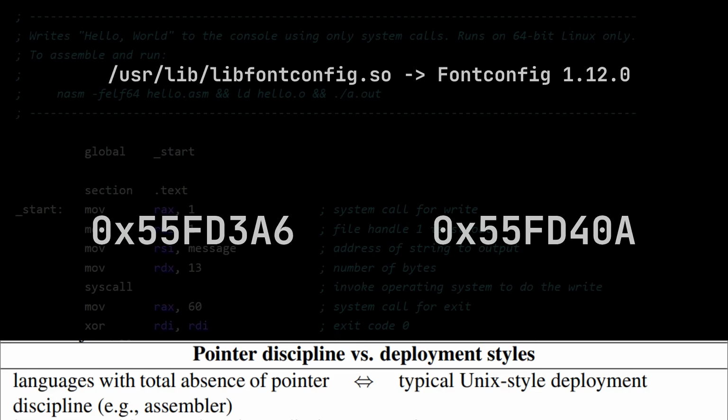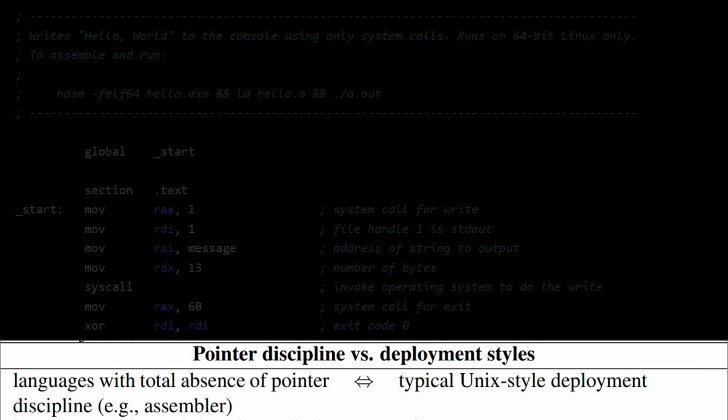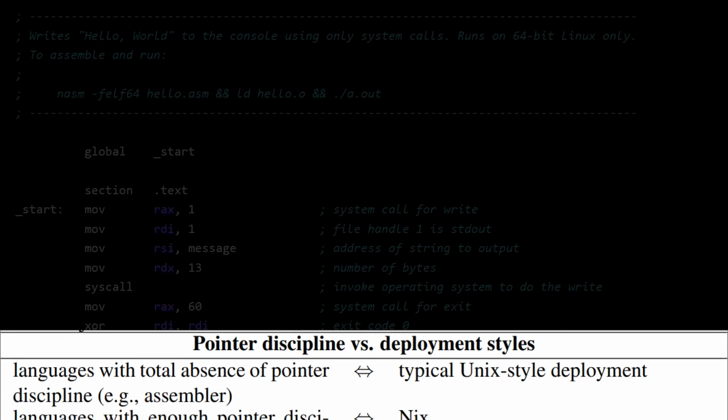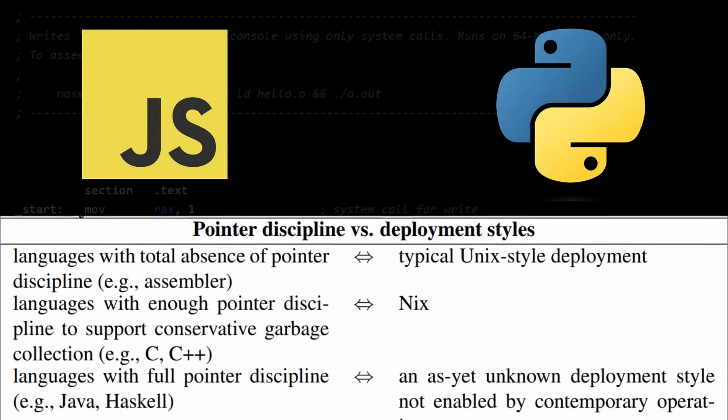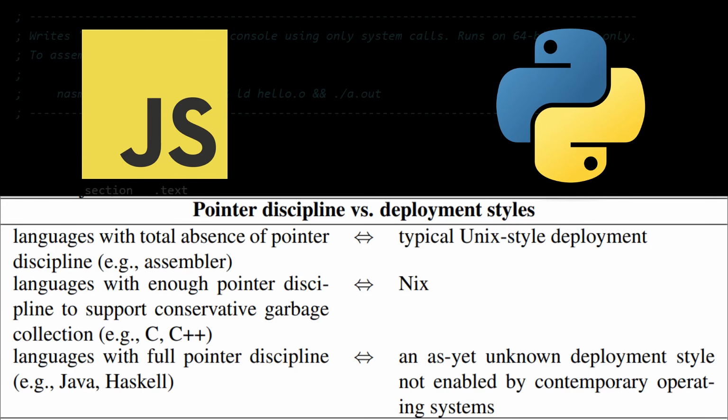But it could all be simpler if we relied less on hope that our assumptions are correct, and more on certainty. That's why low-level languages like C and C++, with enough pointer discipline to support conservative garbage collection, were developed, as well as the Nix package manager, where all packages are isolated in separate directories. Meanwhile, high-level languages with modern garbage collectors represent a yet-to-exist software deployment system that theoretically will surpass all existing ones.